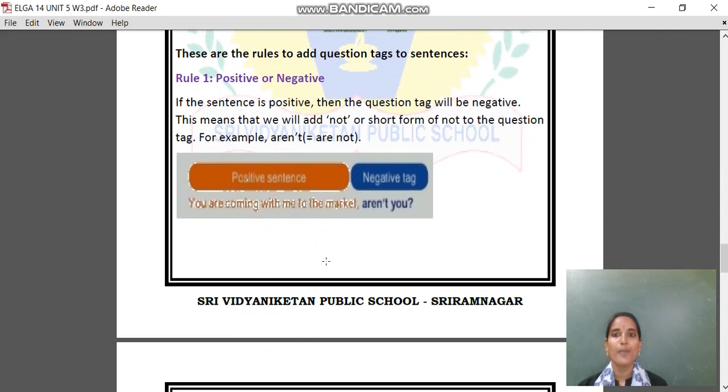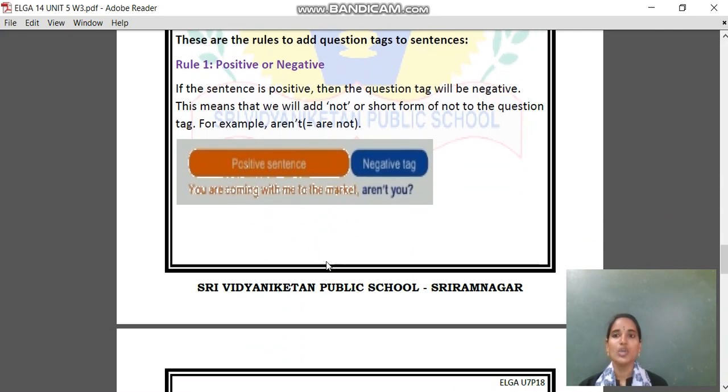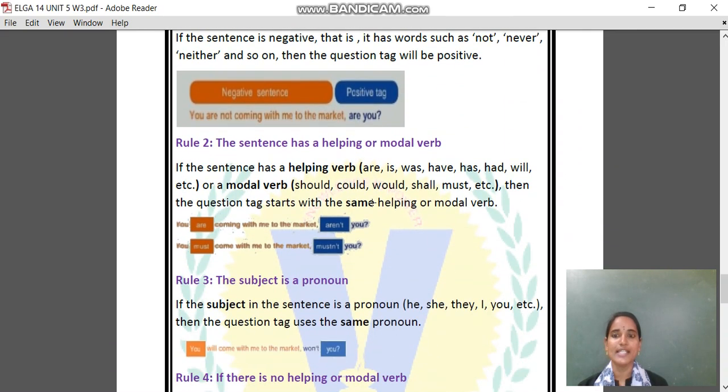Rule 1 is positive or negative sentence. To say it simply, if the telling sentence is positive, then the question tag will be negative. And if the telling sentence is negative, then the question tag will be positive. Clear? So here we are using short forms in a question tag. We are saying you, aren't you? To say this, aren't you, we are using a short form of are not. Clear?